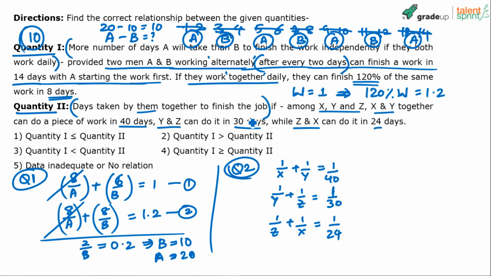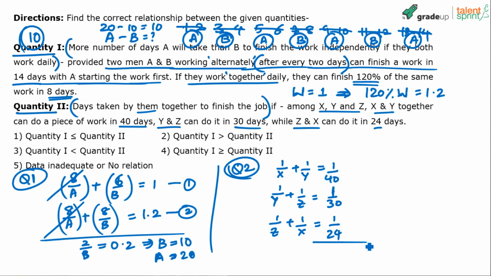You understand? X and Y work together. So X will do 1 by X, Y will do 1 by Y. They can do it in 40 days, which means the total capacity is 1 by 40. Similarly for the other two pairs. This is a standard question. Quantity 2 is a standard question from time and work. In fact, this is model 2 or model 3 of our time and work videos. We have discussed the same question type there. So straight away, you don't even have to write this. You can take the LCM of these three values, find the overall capacity, and then divide by 2 to get the required answer.